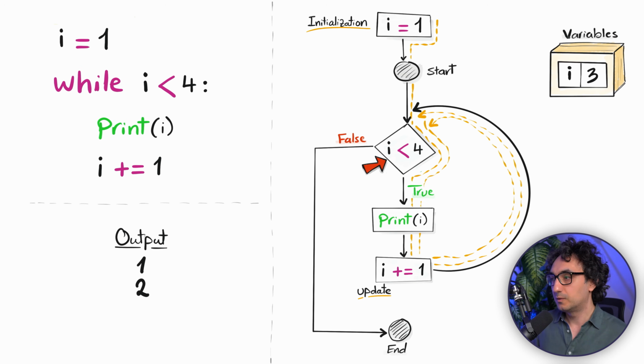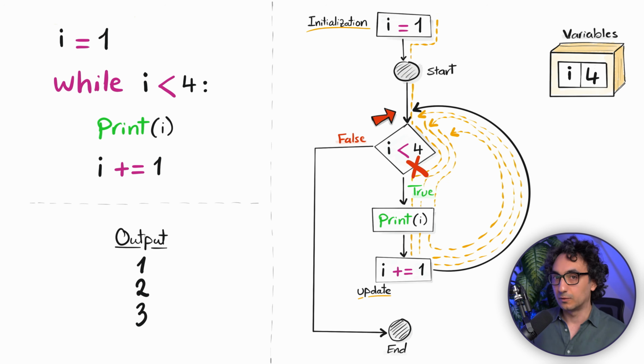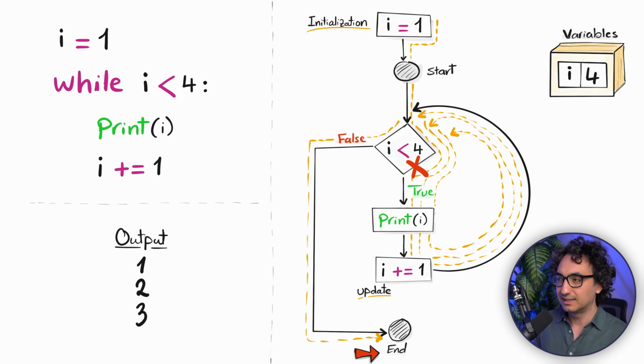Is 3 smaller than 4? Yes. Go print it in the output and update it. So now our variable is equal to 4 and then go back to the top. Now it's gonna ask, is 4 smaller than 4? Well, this is false. And finally, now Python is gonna break the loop and go to the end and exit. So as you can see, Python will keep looping and iterating as long as our condition is true until the condition changes and turns to false. And this is the only way to exit our loop. And this is how we build a counter in Python using the while loop.